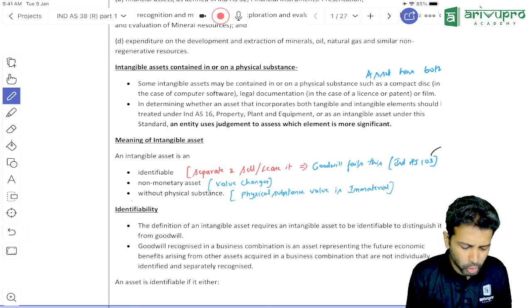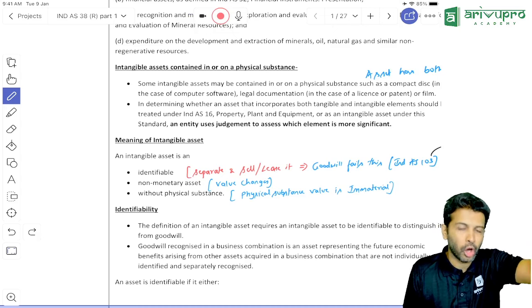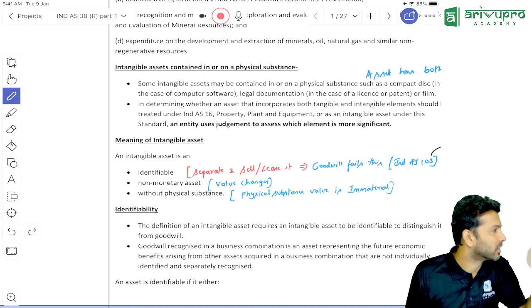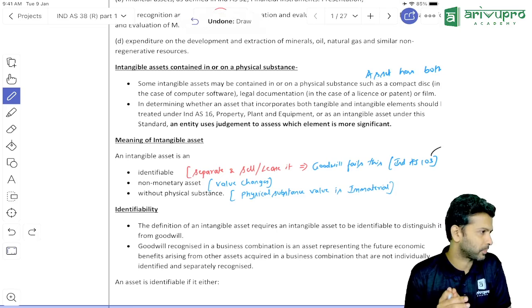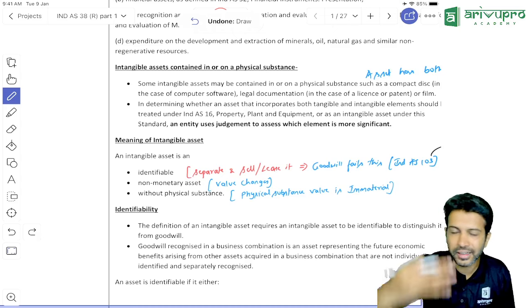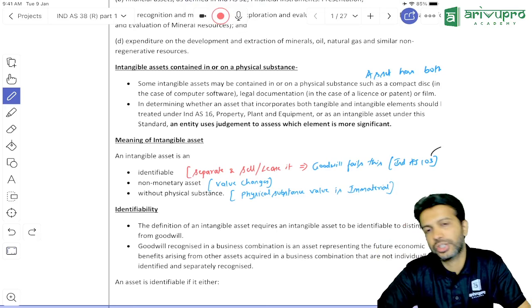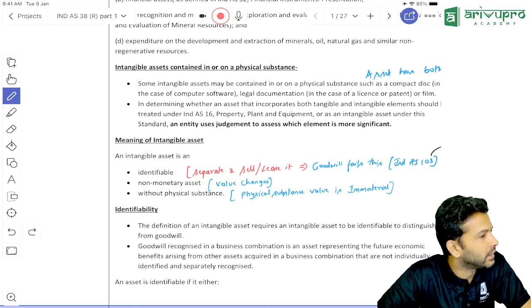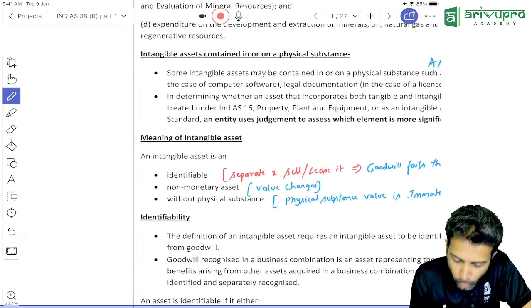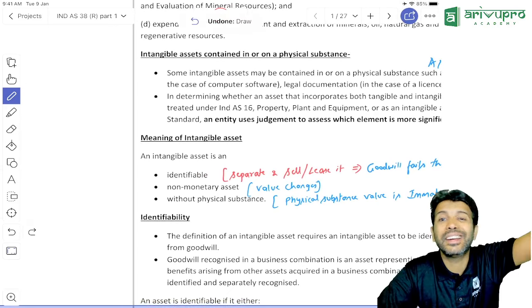AS 26 had one more component: it should be held for use. That usage should be either to produce goods or render a service, or for administrative purpose or rental purpose. That has been cut off in the IND AS 38 definition. So let's understand this definition a little better, so that you get more clarity over what constitutes an intangible asset.